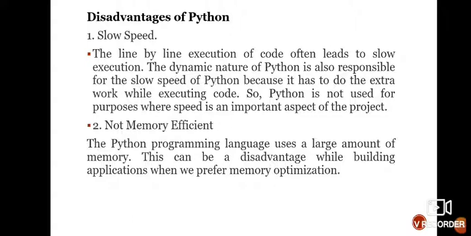Next are the disadvantages of Python. First, it has slow speed because it runs one by one. First one line is checked, then executed, then the second line is checked, then executed, then the third line. That's why it has slow speed. Second, it is not memory efficient, because the Python programming language uses a large amount of memory. This can be a disadvantage while building applications where we need memory optimization. Because it runs line by line and checks the program, it takes high memory storage.